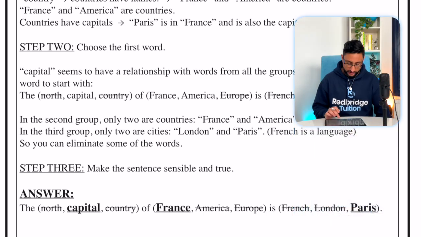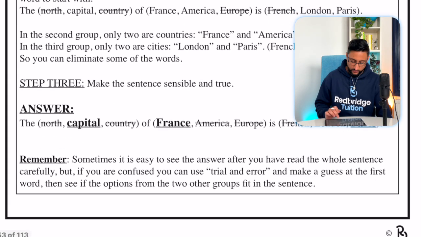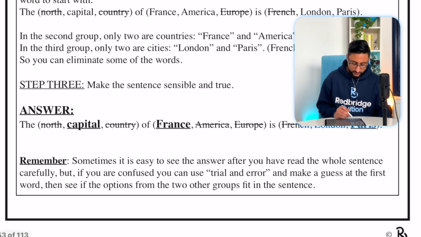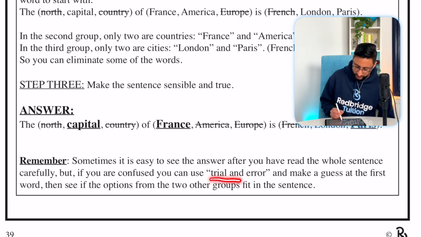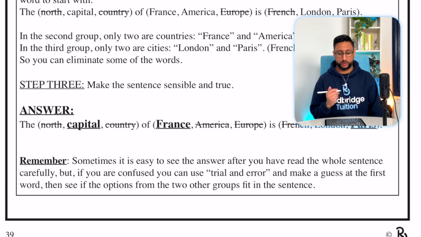In step 3, we have to make it make sense. So the capital of France is Paris. So with examples like this, it should be fairly straightforward and you should kind of see what's going on. But if you don't know the context, you don't have the general knowledge required for that particular question, then we would use trial and error to see what would work.